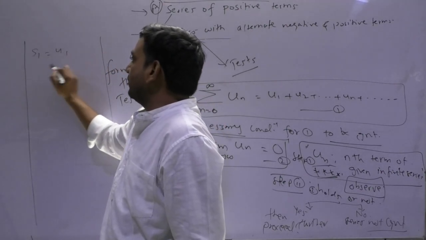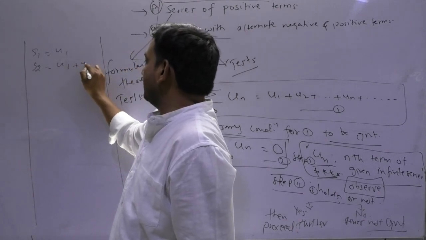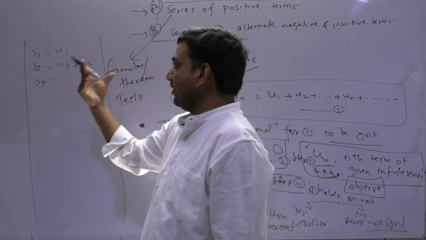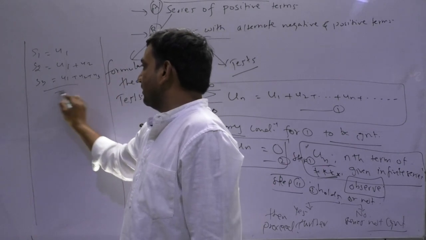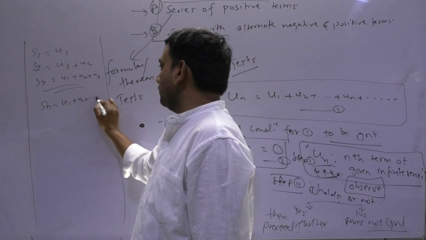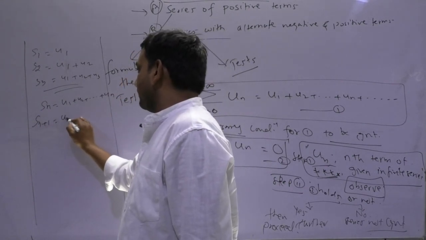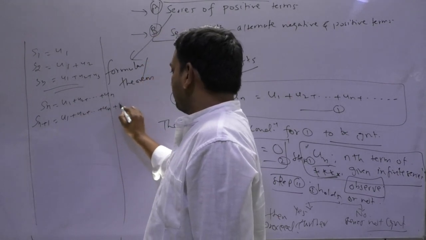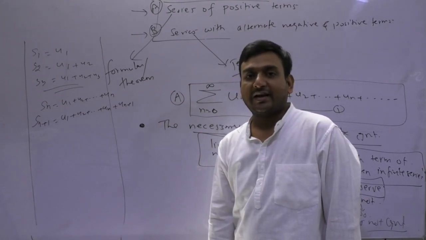S1 is U1, S2 is U1 plus U2, S3 means sum of first three terms. Getting? So Sn will be U1 plus U2 plus Un. Sn plus 1 is U1 plus U2 plus Un plus Un plus 1. Is that clear or not?